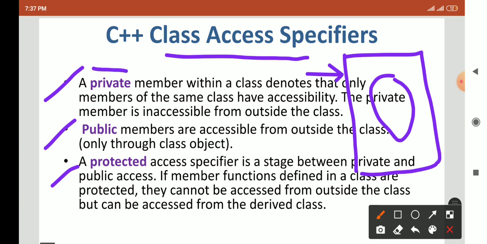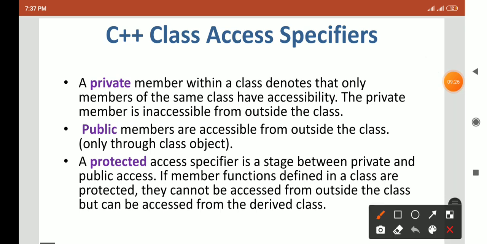First is the private access specifier. A private member within the class denotes that only members of the same class have accessibility, and private members are inaccessible from outside the class.